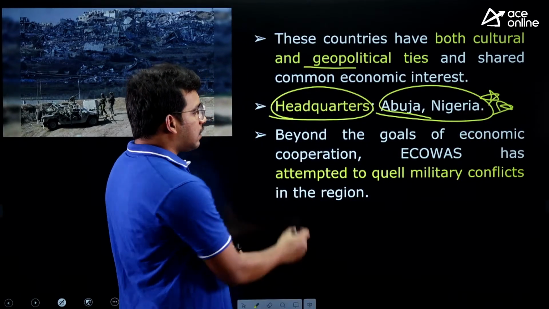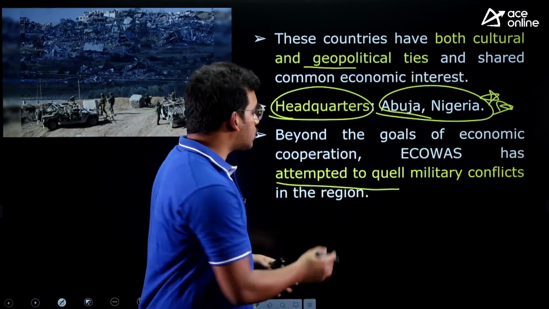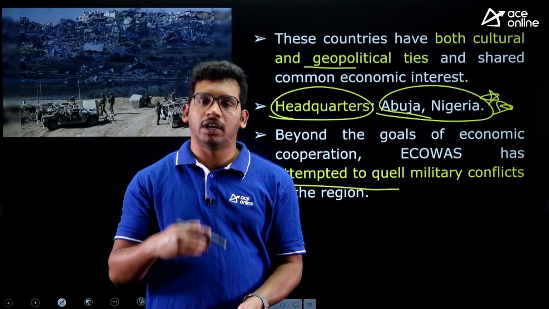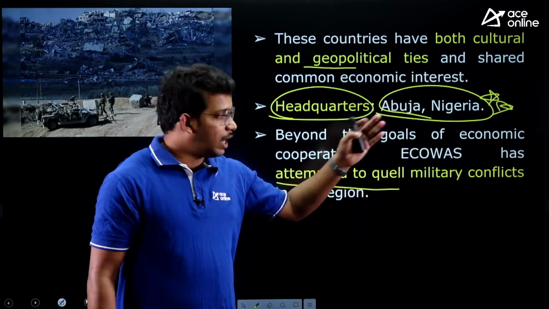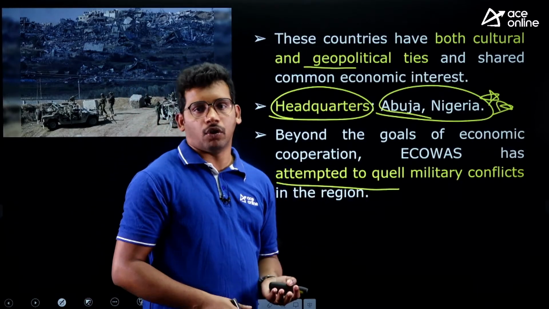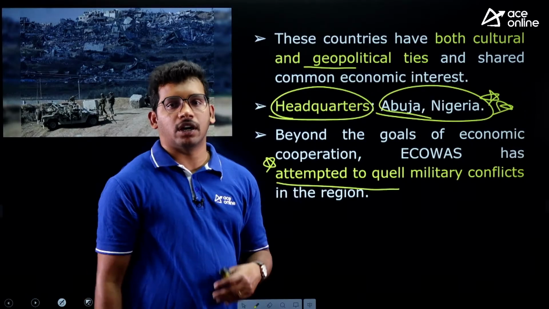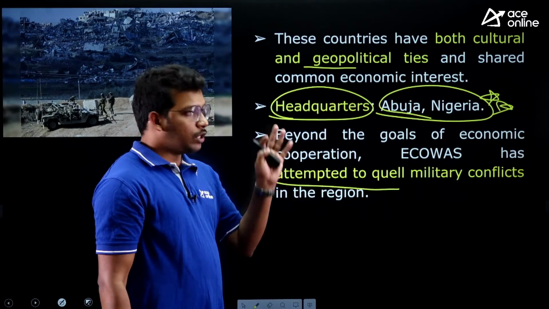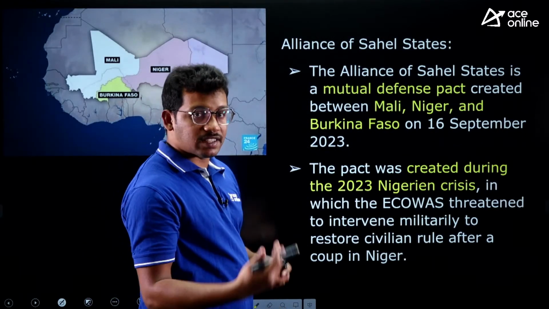Beyond the actual economic and political union goals, they have also quelled military conflicts. If the military has occupied a civilian government, this organization comes to help and has stopped the military from heading the government. That's why they are trying to overcome the situation in these three countries by reinstating a democratically elected government. So this is about ECOWAS. And what is the Alliance of Sahel States?